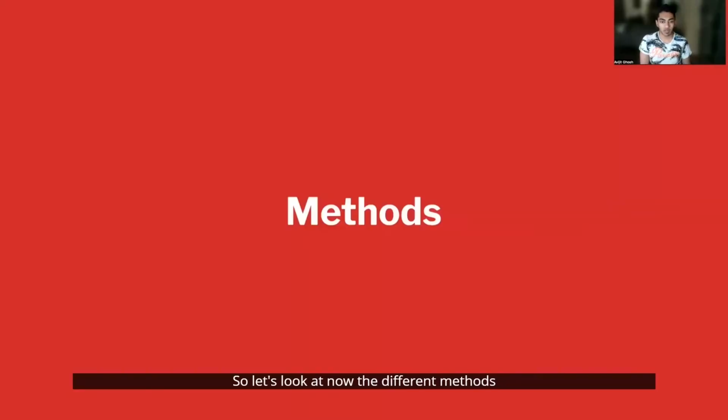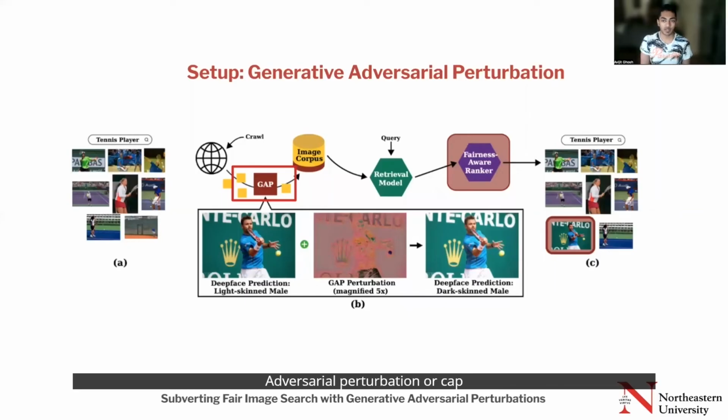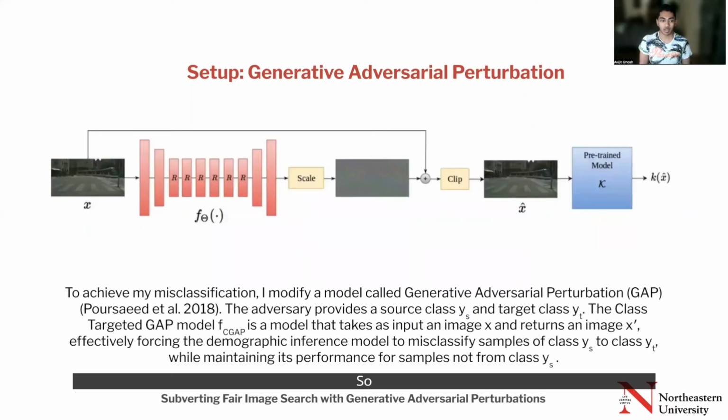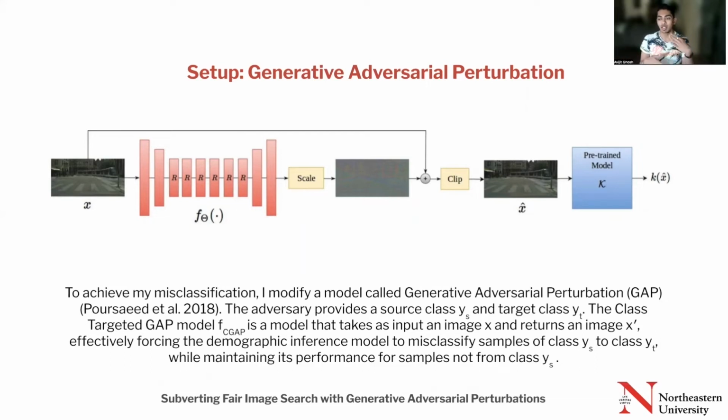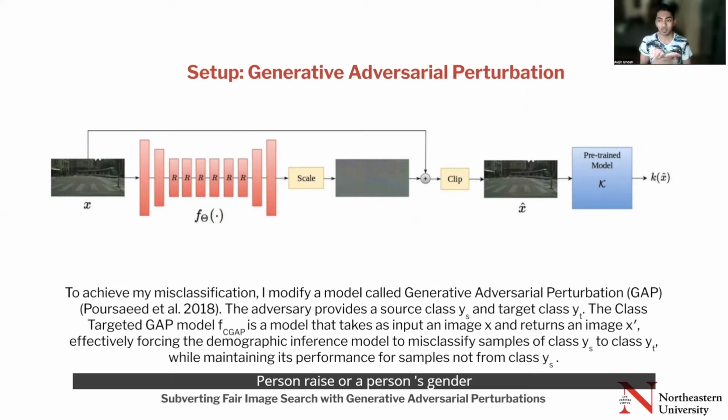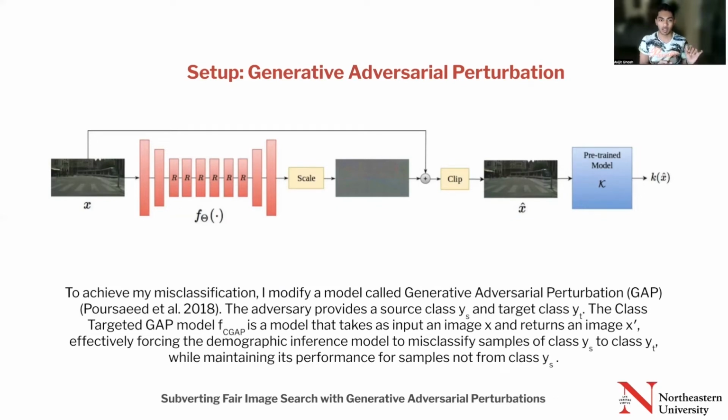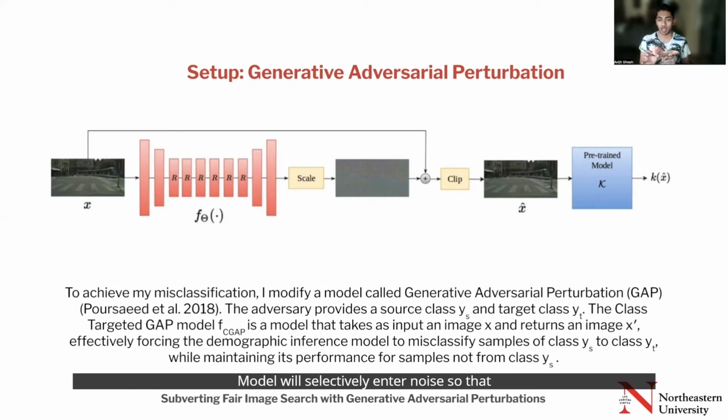So let's look at now the different methods that we use to design this attack. So the first thing is the generative adversarial perturbation, or GAP. The GAP, or the generative adversarial model, is essentially an end-to-end convolutional model. What it does is take an image and insert a perturbation in such a way that the perturbed image would be misclassified by a pre-trained model. So if there's a pre-trained model that predicts a person's race or a person's gender, this model will selectively insert noise so that that person's race or gender label is mispredicted.